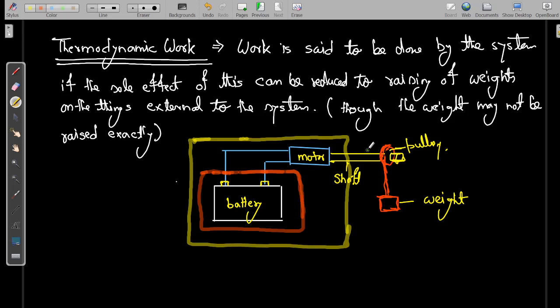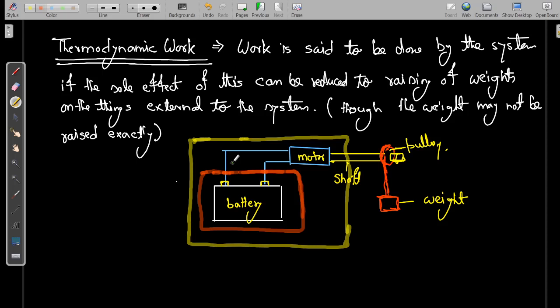So again, if this red color is our system, outside the system anyhow we can reduce this effect of electrical energy to the raising of weight. Okay, so again there is a work being transferred. There is no necessity that weight should be raised, but anyhow we can produce an effect, or we can conclude that weight can be lifted if we want.